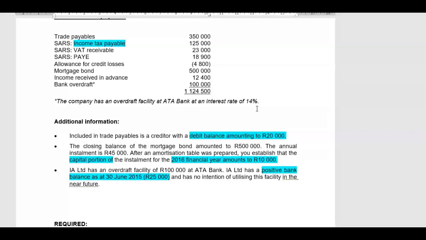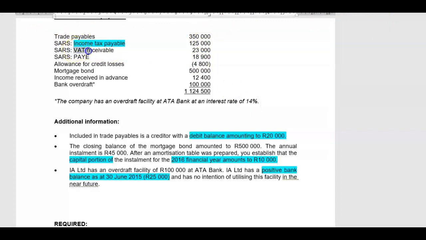Now, according to IS1, income tax payable, not VAT, not dividend withholding, no other taxes, not pay as you earn, only income tax must be shown as a separate line item under current liabilities on the face of the statement of financial position. So I'm not allowed to include SARS income tax payable in the trade and other payables note.